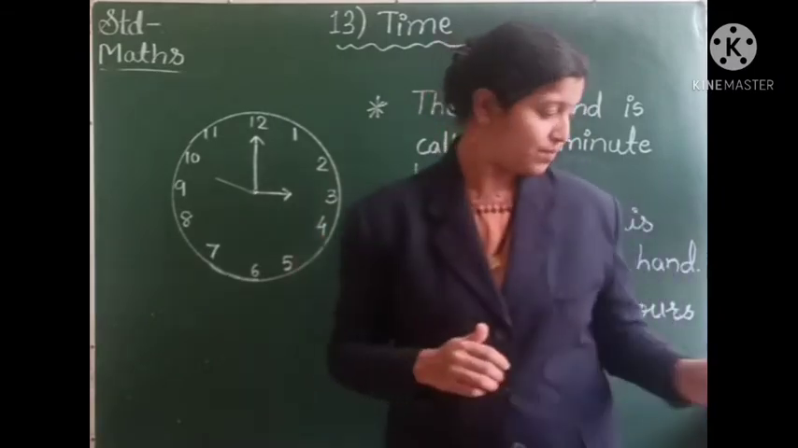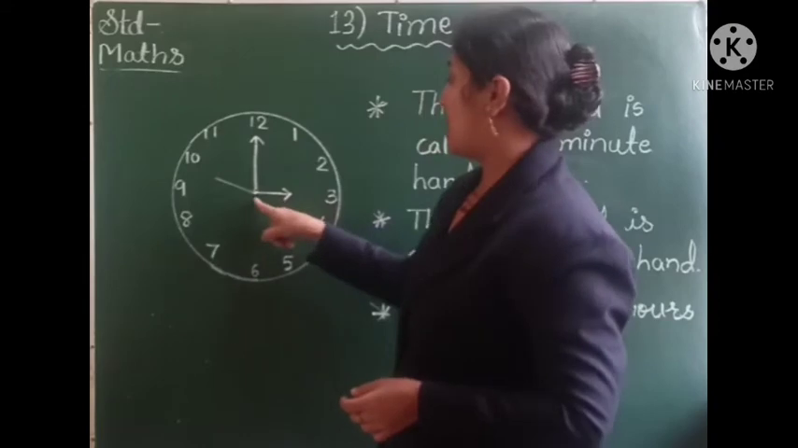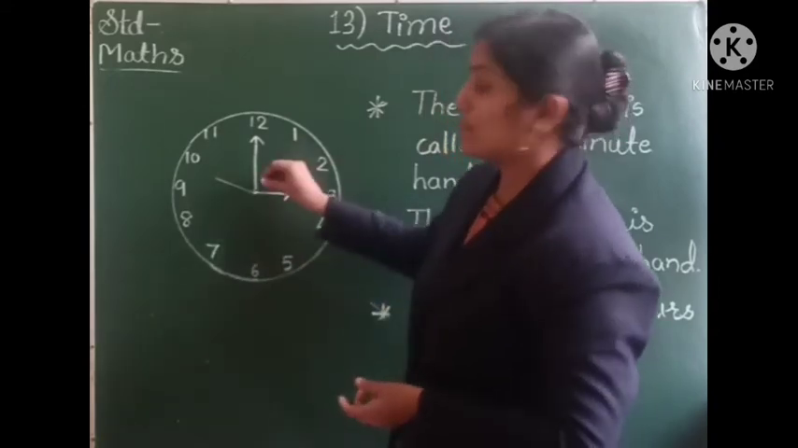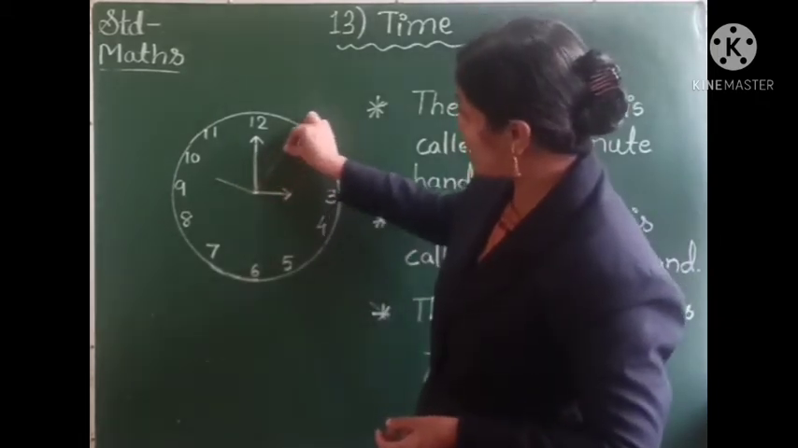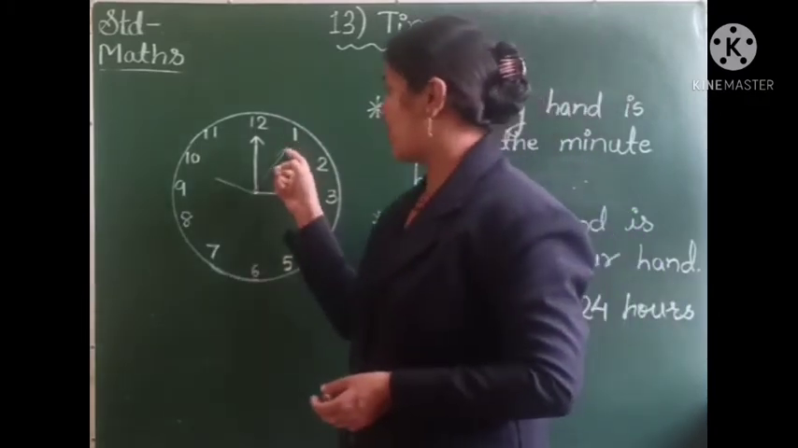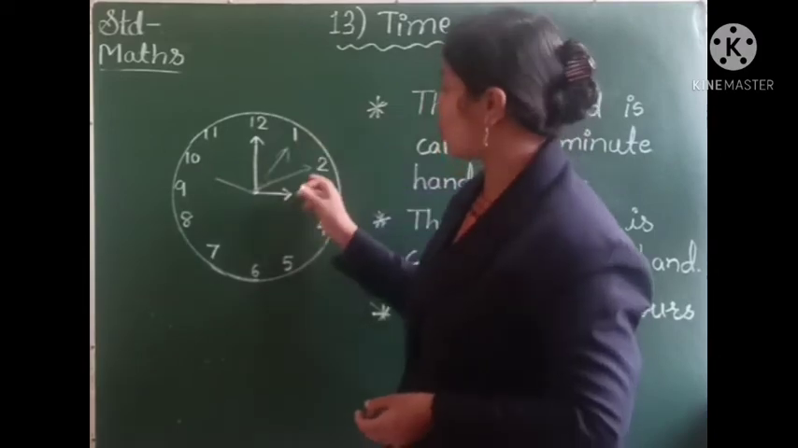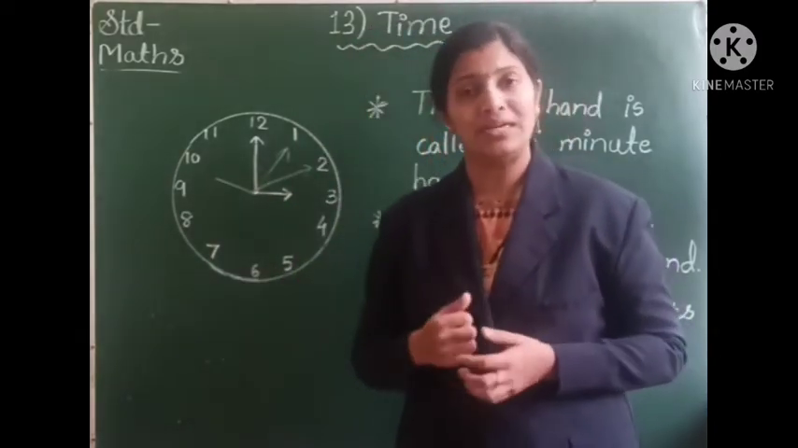Suppose this hour hand is showing towards 3, and this minute hand starts showing 1. It means it is 3 o'clock 5 minutes. If it moves on to 2, it means it is 3 o'clock 10 minutes. So this is how the work of the clock takes place.